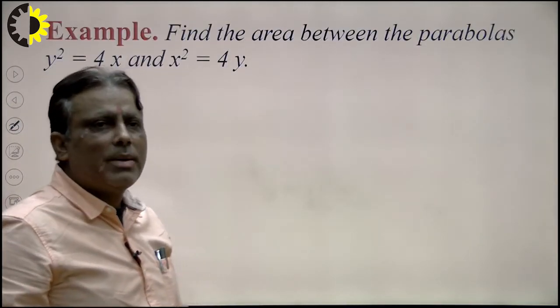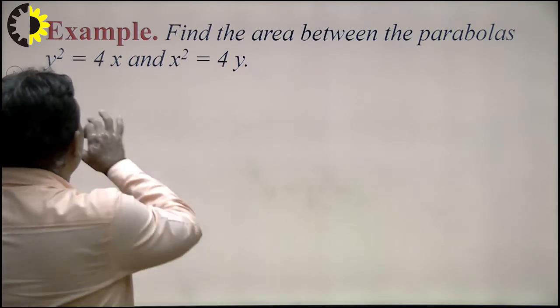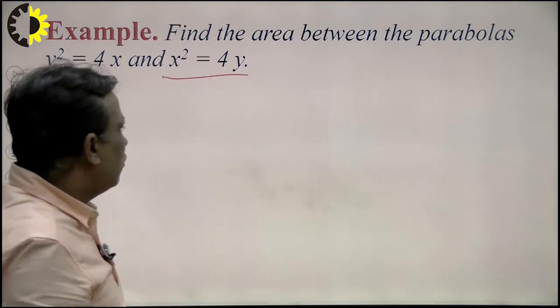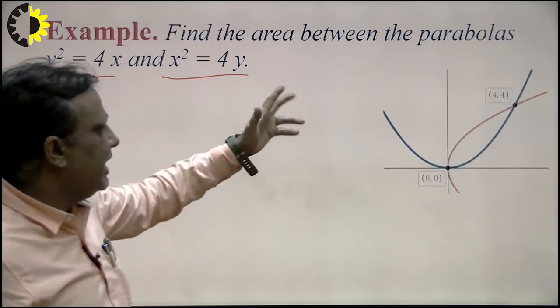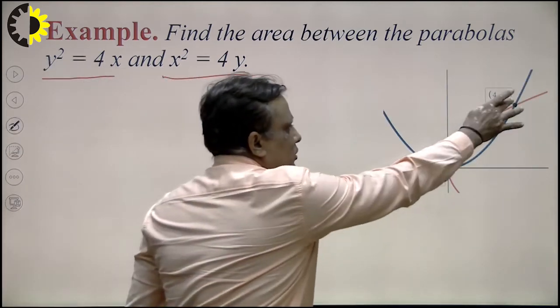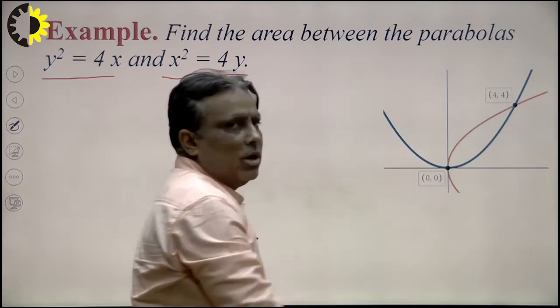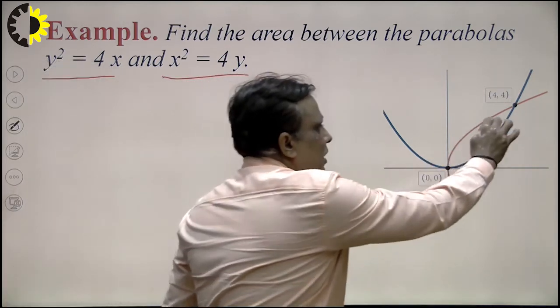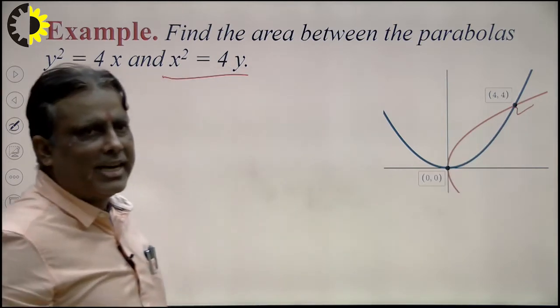Find the area between the parabolas y square is equal to 4ax and x square is equal to 4ay. So what will be the diagram first of all? We see here, this is the parabola y square is equal to 4x and this is the parabola, right, x square is equal to 4y. Both intersect at the point 4 comma 4, right, by using the calculation, right?